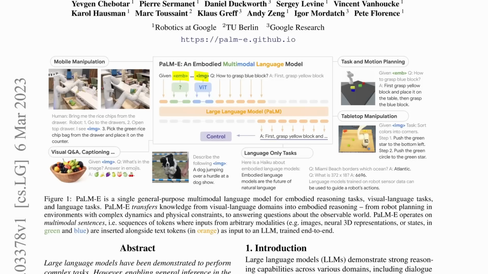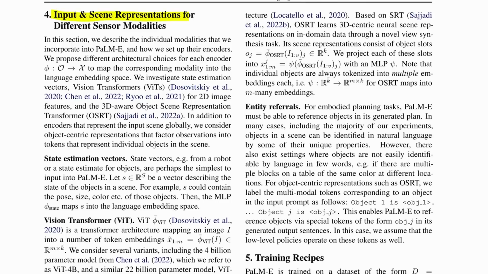When you do want to input an image, because transformers are set up generally to take in these text tokens, it's not clear how you would put an image in. So for this purpose, they have a few different ways of doing this. One of the methods they use is ViT, which is a vision transformer, but they also use a few other methods. So let's look at those. In this section, we'll be able to see the different ways they format these different images.